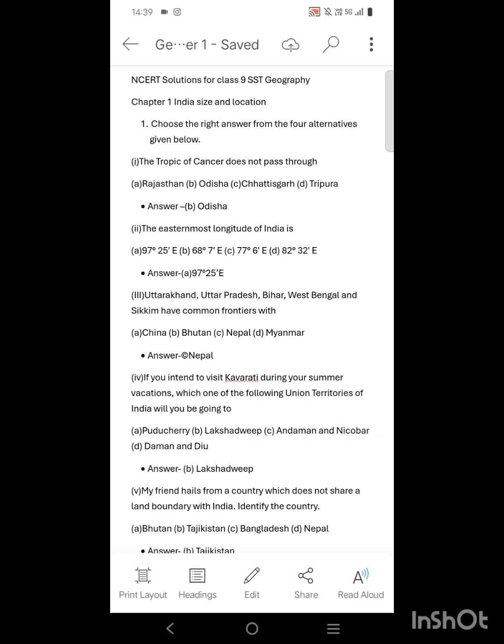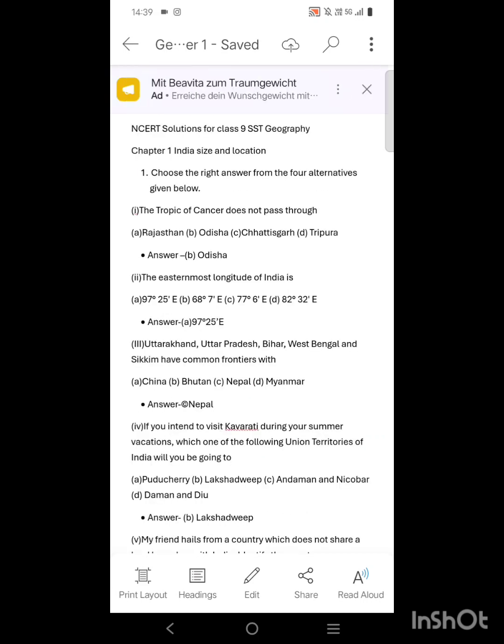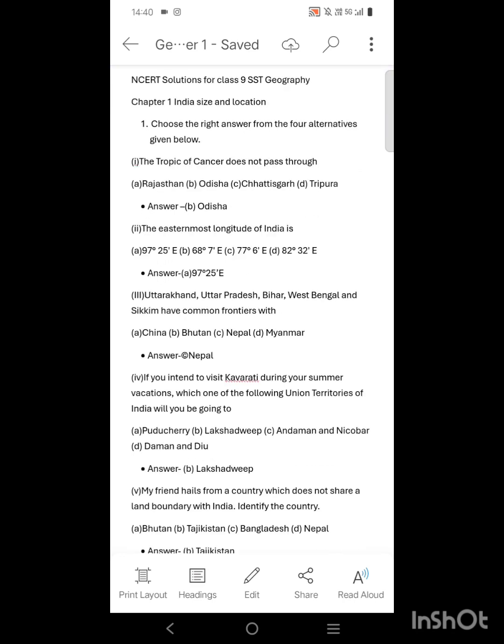Question number 1. Choose the right answer from the four alternatives given below. Number 1. The Tropic of Cancer does not pass through, like the states are given: Rajasthan, Orissa, Chhattisgarh and Tripura. So the Tropic of Cancer does not pass through Orissa because we can see in the map that it runs from the western to the eastern side, and Orissa is in the southern side. Not exactly southern side, it is situated in the upper southeast of the country. So the Tropic of Cancer does not pass through it.